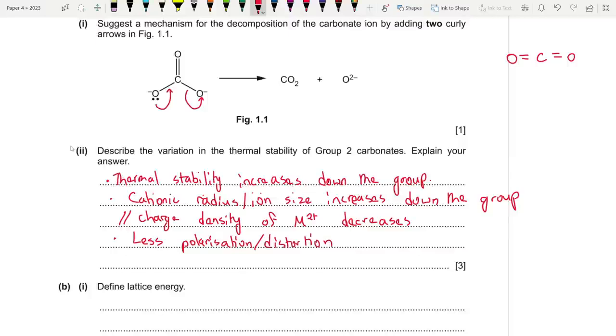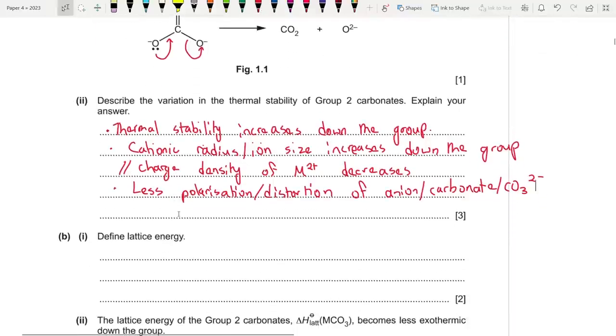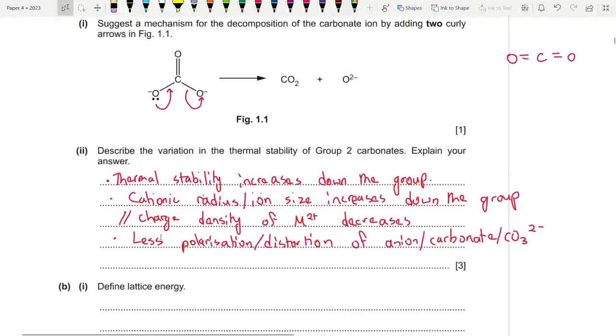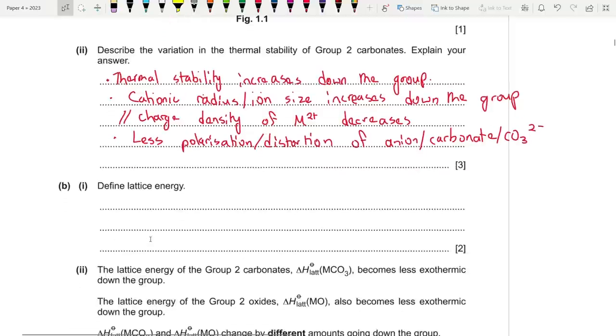There's less distortion of the anion or the carbonate ion, right? Fine. These are the 3 points. Thermal stability increases down the group because the cationic radius actually increases down the group, and ultimately due to this there is less polarization of the anion cloud, so there is less covalent character, right? But more ionic character remains.